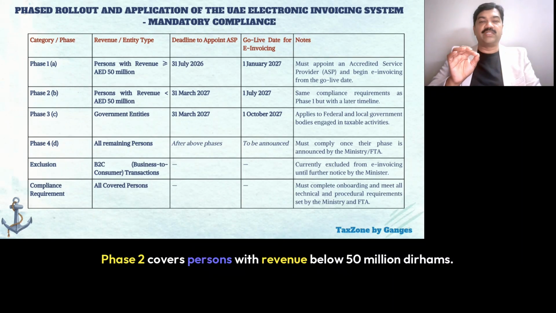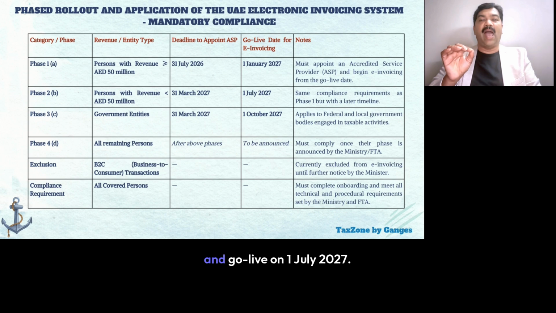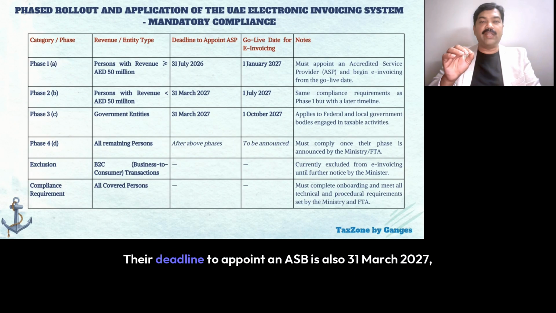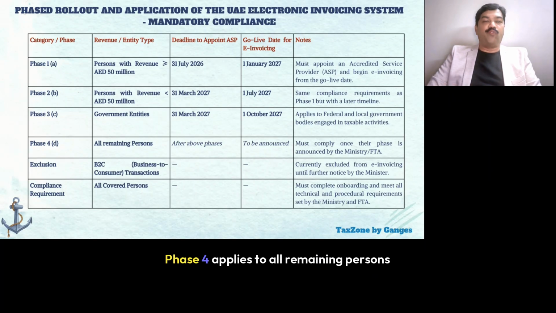Phase 2 covers persons with revenue below 50 million dirhams. They must appoint their service provider by 31st March 2027 and go live on 1st July 2027. Phase 3 includes government entities. Their deadline to appoint an ASP is also 31st March 2027, but their go-live date is 1st October 2027. Phase 4 applies to all remaining persons as and when announced by the ministry.